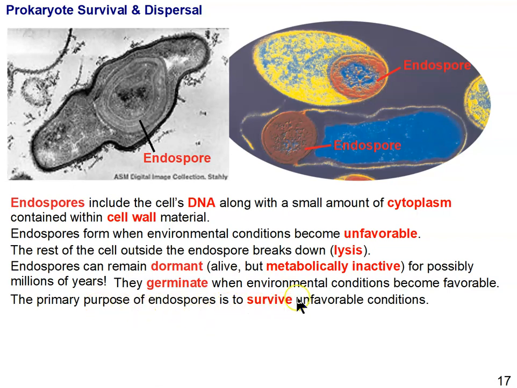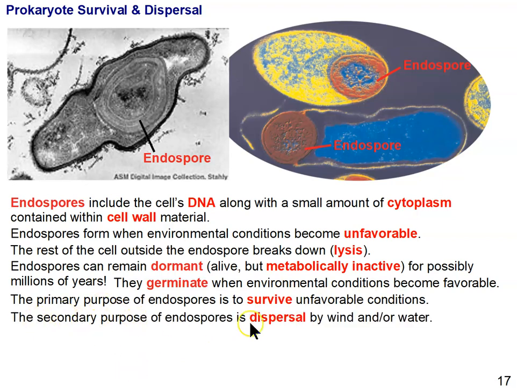So the primary purpose of endospores is to survive unfavorable conditions. But the secondary purpose is to disperse. And again, this is the same term we use for seeds. Spores disperse, seeds disperse, and it simply means moving, sometimes great distances. There are bacterial spores that make their way up in the atmosphere, and they can travel all over the world on the winds and in the atmosphere, and they'll eventually settle back down and possibly find favorable conditions to germinate. So that's one reason why bacteria are everywhere.